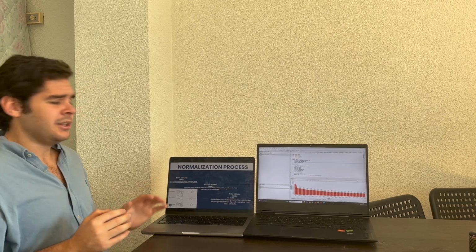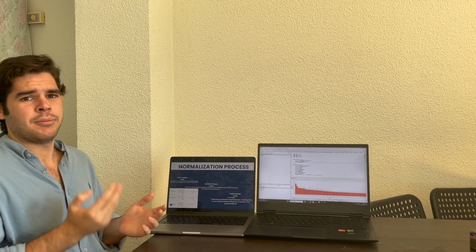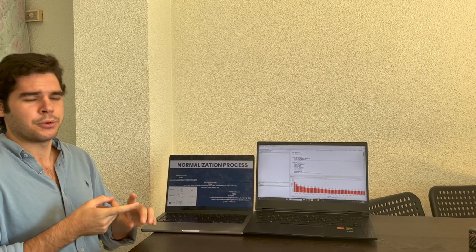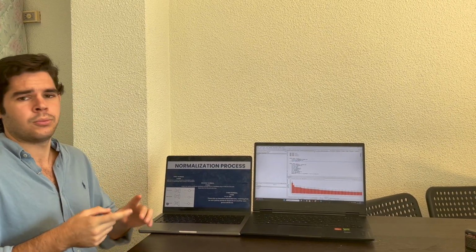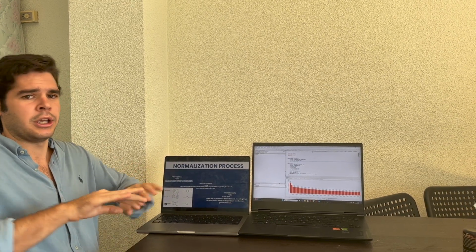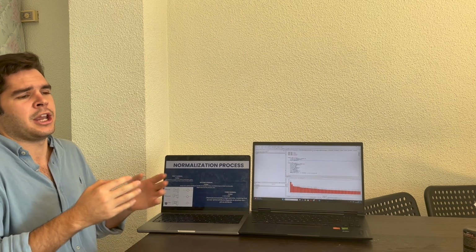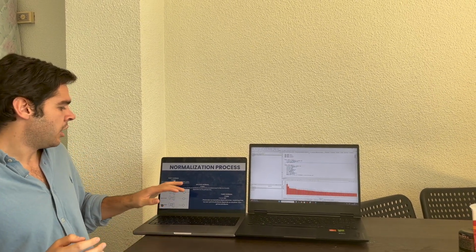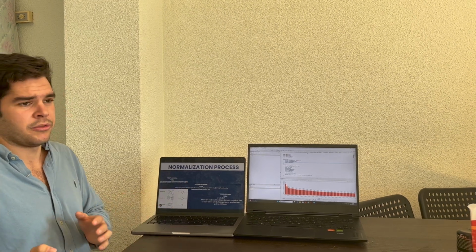So the normalization process, basically we have been 2 months speaking about this. First normalization form: all the data points need to be indivisible. You cannot have like name, surname, and another surname. Okay, so that's what I said, atomic values.